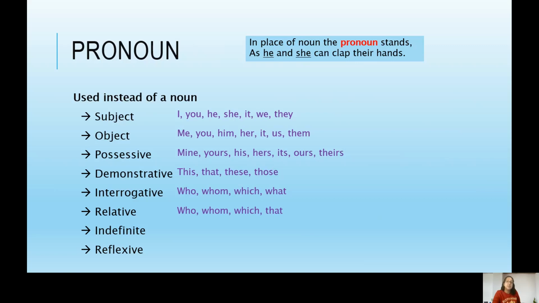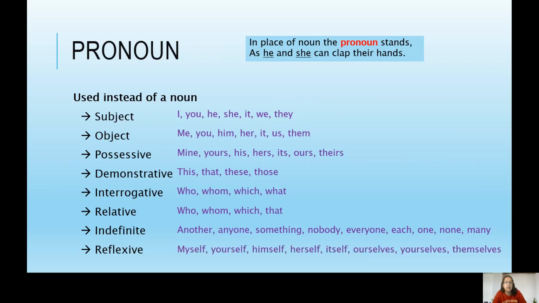An indefinite pronoun is, for example, another, anyone, something, nobody, everyone, each, one, none, many. There are lots of these. I'm sure you can think of more examples. They are basically used when we're referring to one, some, many, or none of something. And a reflexive pronoun, myself, yourself, himself, herself, itself, ourselves, yourselves, themselves.